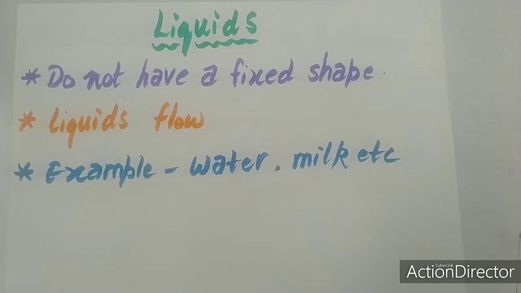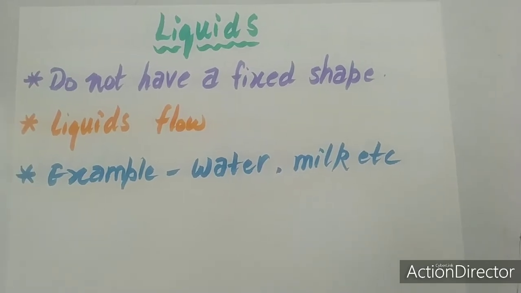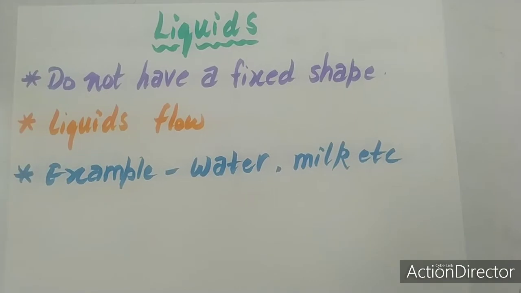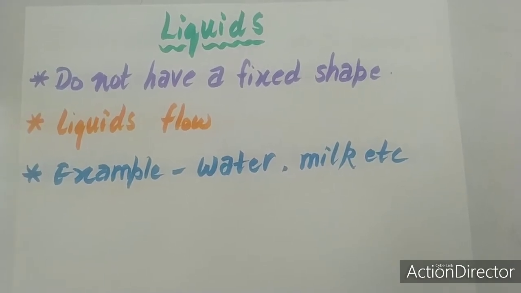So we can see that water flows and takes the shape of the vessel in which it is poured. The milk you drink, the juice you drink, petrol, all these things are examples of liquids. So we can say that liquids do not have a fixed shape. Liquids flow. For example, water, milk, etc.